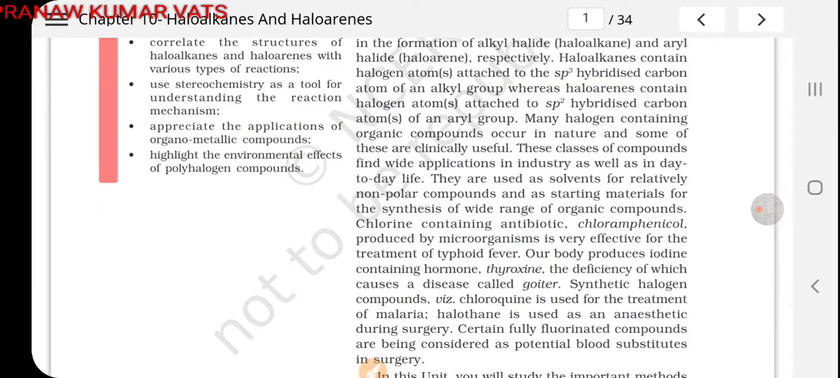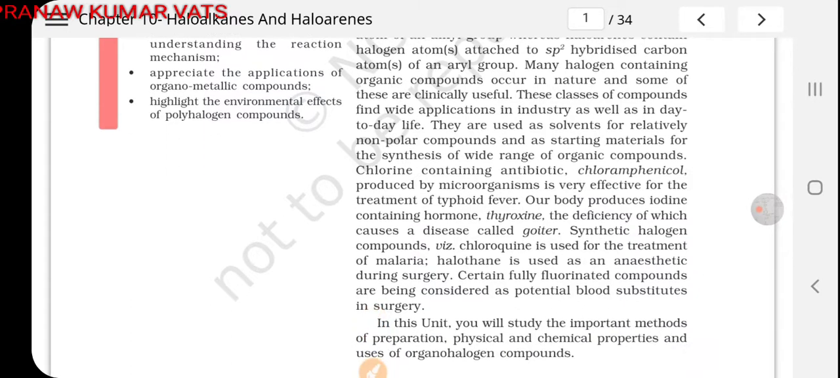Chloramphenicol is a synthetic antibiotic used in the prevention of typhoid fever and many viral fevers. Our body produces the iodine containing hormone thyroxine, very important to maintain the metabolism of our body, and its deficiency causes severe health problems, and one of these problems is goiter. This goiter arises in those areas where there is deficiency of iodine in drinking water.